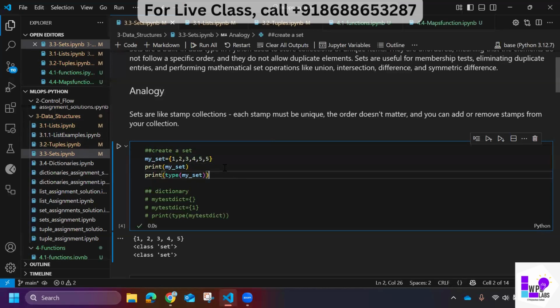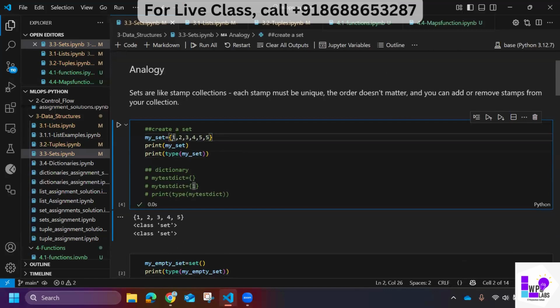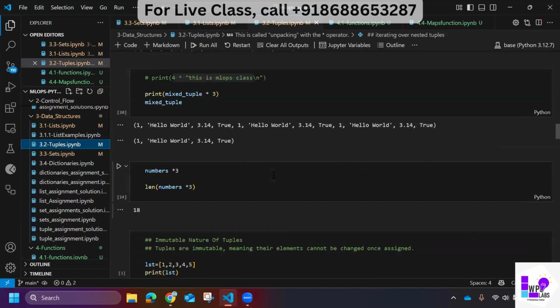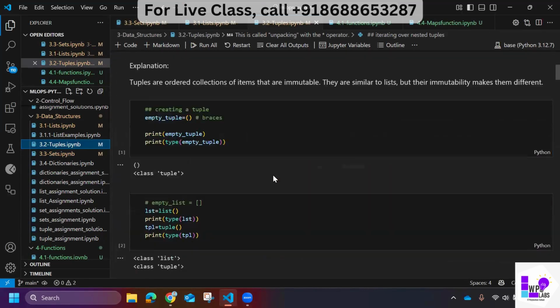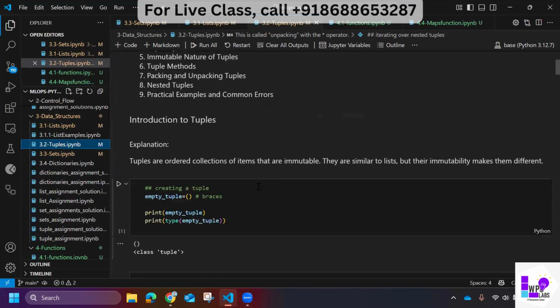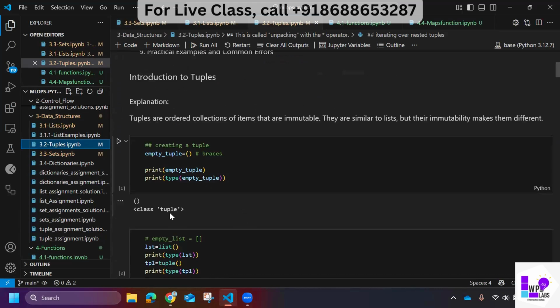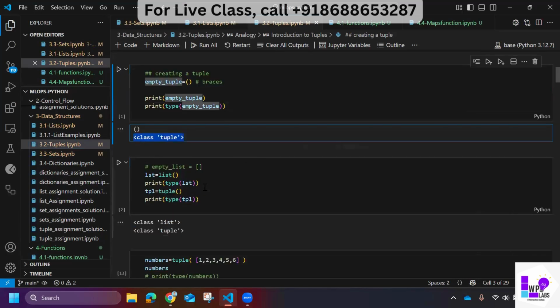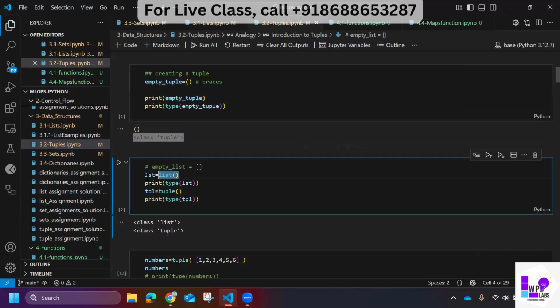So how do I initialize a set? Very simple. I have to use the curly braces. How did I initialize the tuple? There are multiple ways, by the way, to initialize a particular data type. Here, this was one way. So I got a tuple. How was I initializing a list? This was another way. Then I checked with type, and this is the way for tuple.